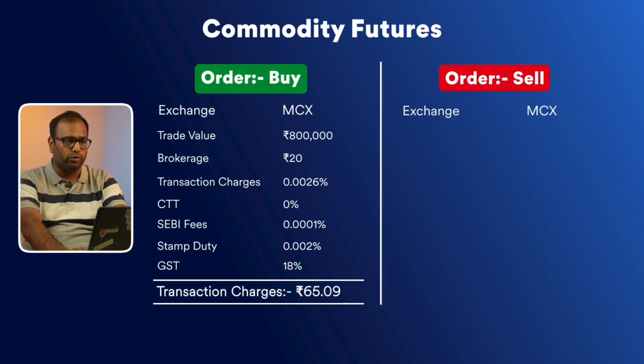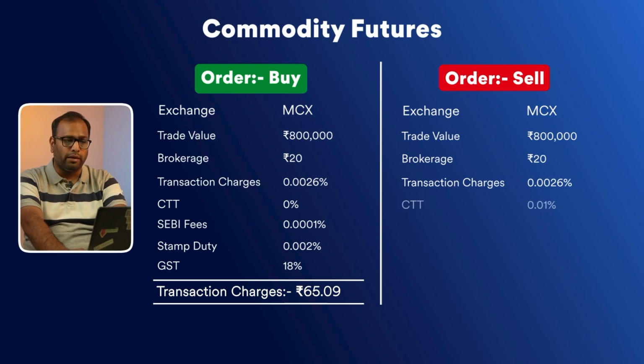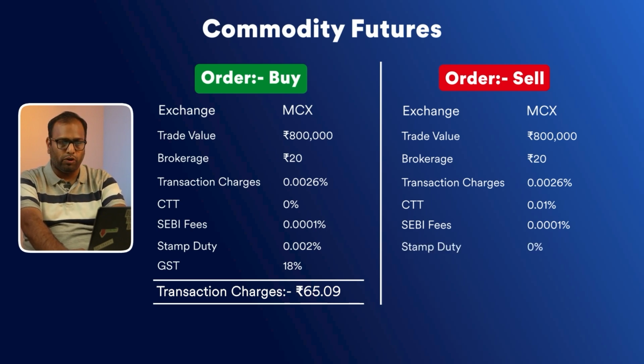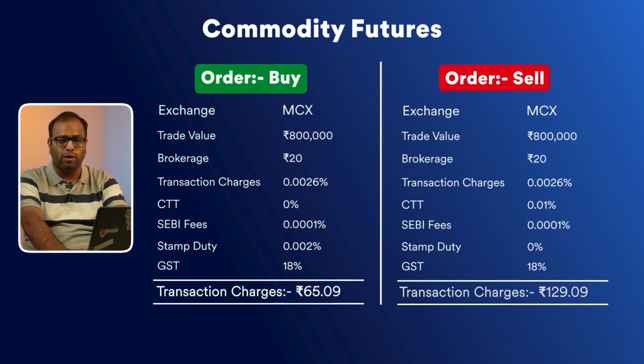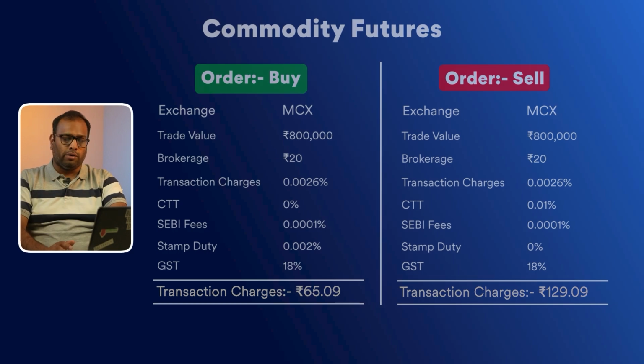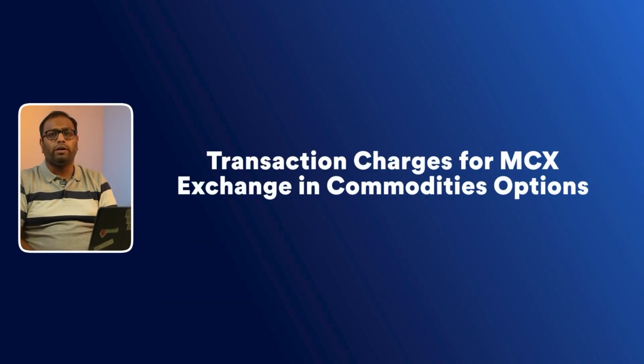Let's suppose you sell a commodity futures of rupees 8 lakhs. Here the brokerage would be rupees 20. The transaction charges would be 0.0026%. Here CTT would be charged at 0.01%, SEBI fees 0.0001%. There won't be any stamp duty because it's a sell side order, and GST would be applicable as 18% on brokerage, transaction charges and SEBI fees. So the total charges would be around 129.09 rupees. Now again, similar like future, you can see the charges on the sell order are comparatively higher than the buy order. Now let's talk about the charges in commodities options.